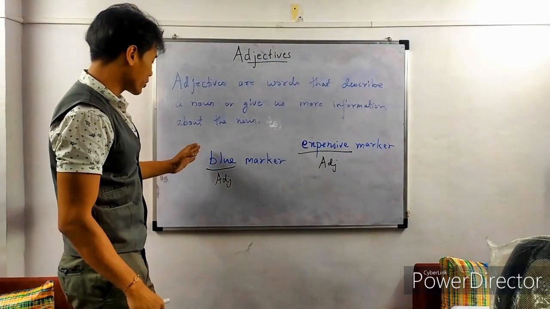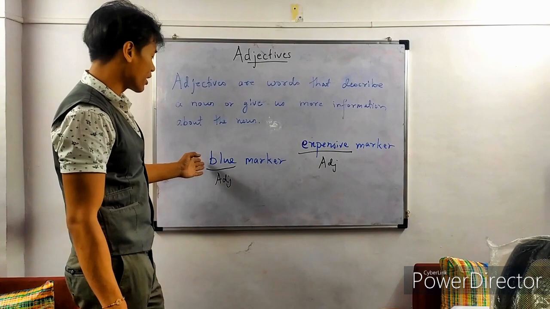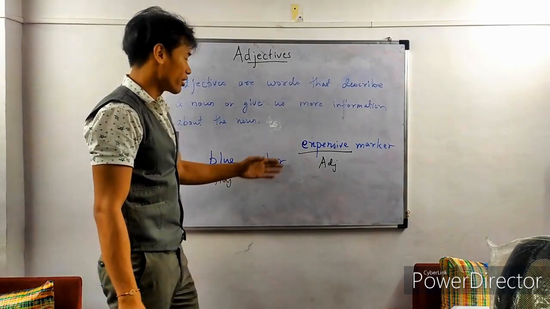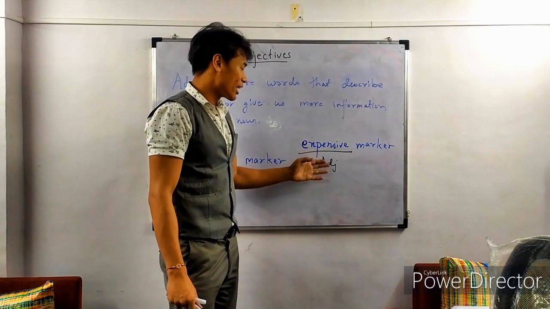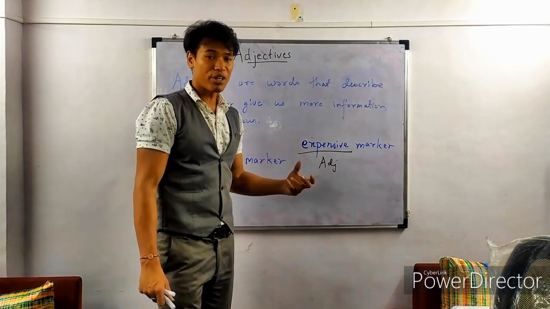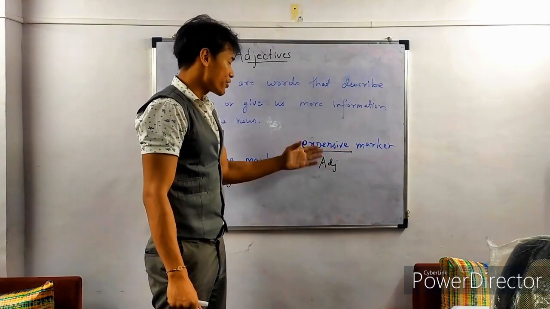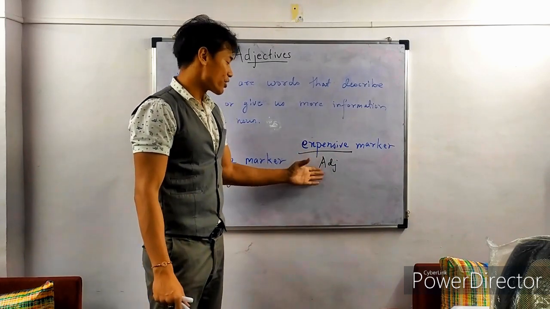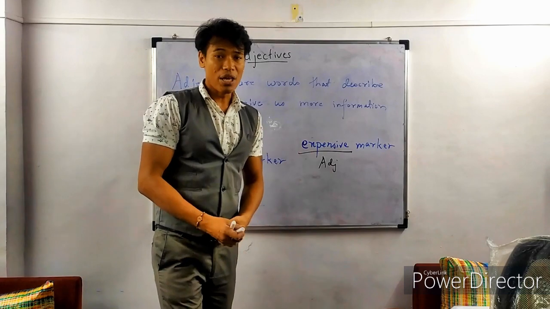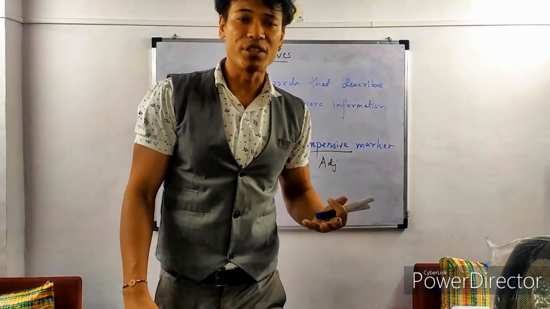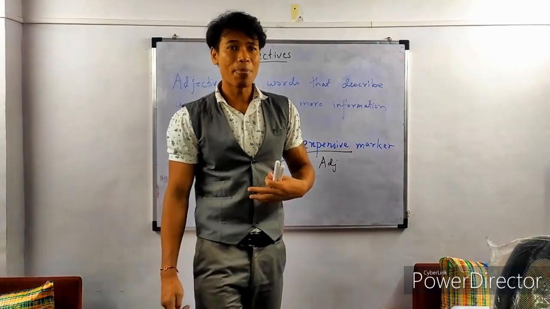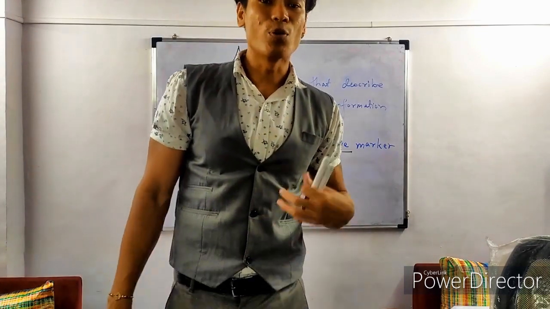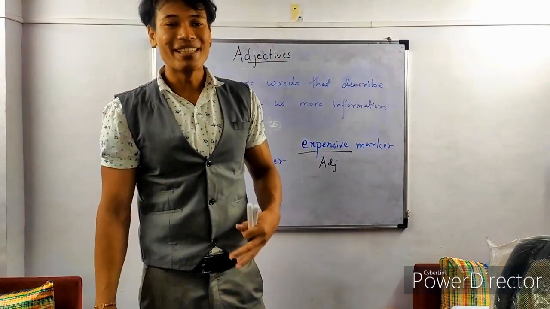This word blue is a color, it's telling about the color of the marker. So it's basically describing the marker. And this word expensive, it's telling us about the cost, the market value of the marker. The marker is expensive. So it's providing us with more information about the marker. So this is also an adjective. Now, how do you describe a person? A person can be smart, very smart. So the word smart is also an adjective.